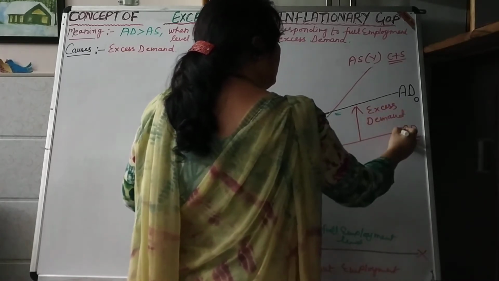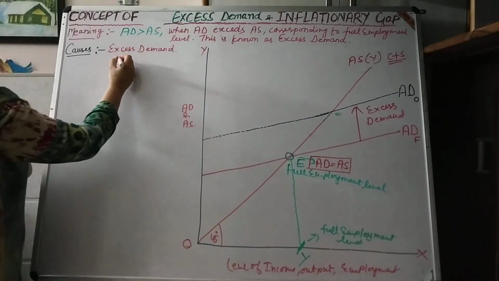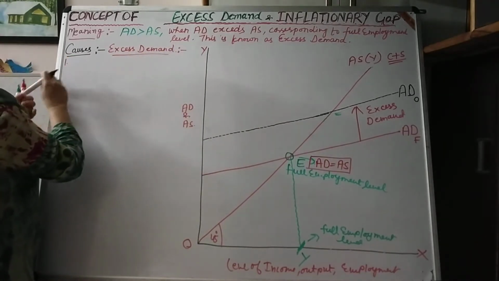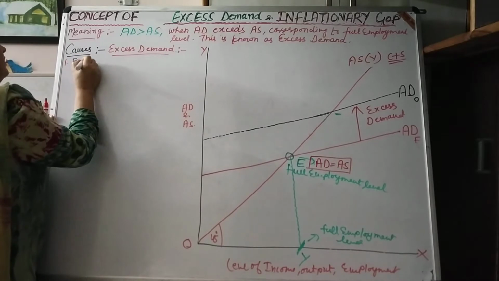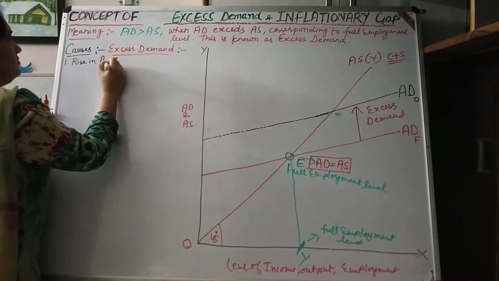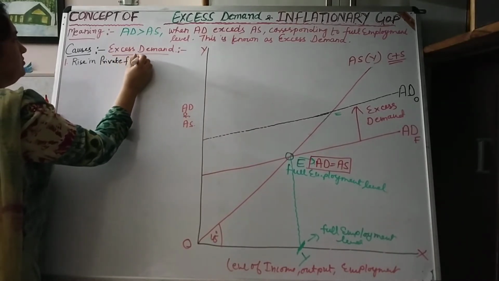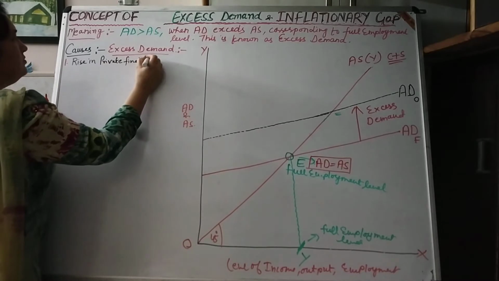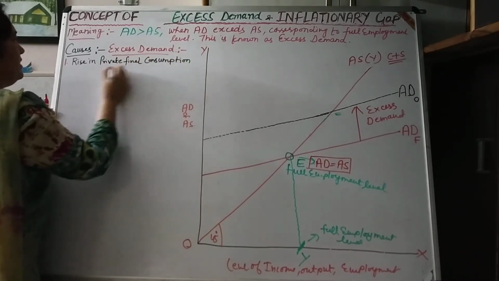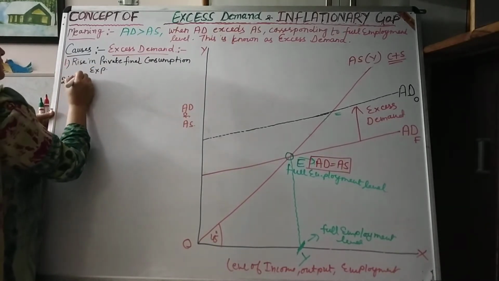What are the reasons why AD shifts upward? Causes of excess demand. Number 1, rise in private final consumption expenditure. Number 2, maybe rise in government final consumption expenditure.